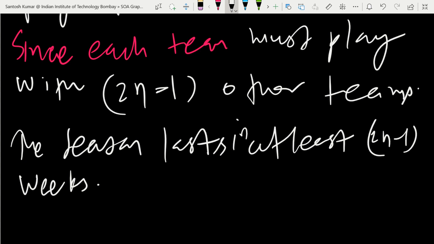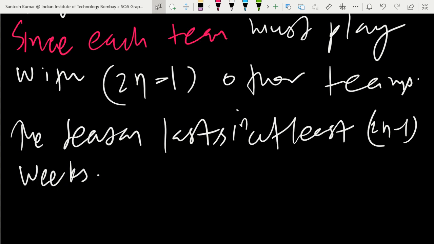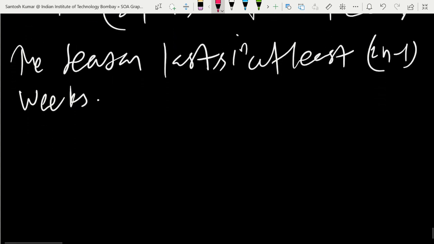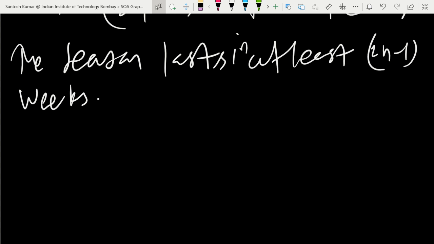So it will take at least 2n-1 weeks. Like team one is playing with team two this week. Next week team one will play with T3. And at the same time in week one, while team one plays T2, team three can play with T4, team five can play with T6, team seven can play with team eight. But in one week a team will play only once. So the season lasts at least 2n-1 weeks.